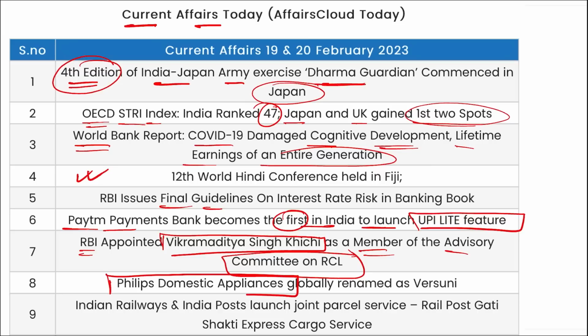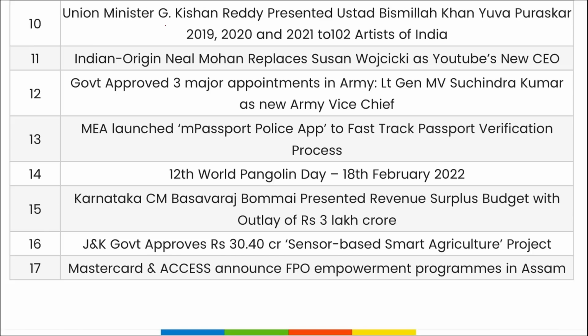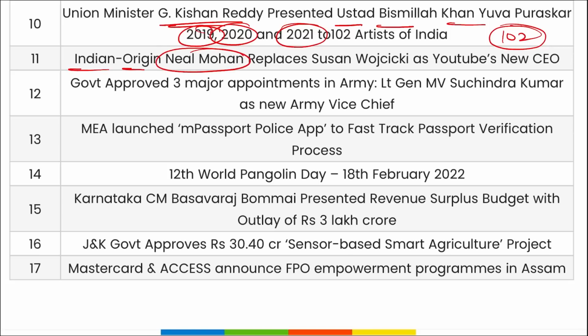Philips domestic appliances globally renamed as Versuni. Indian Railways and Indian Post launch a joint parcel service, that is Rail Post Gati Shakti Express Cargo Service. Next, Union Minister G. Kishan Reddy has presented Ustad Bismillah Khan Yuva Puruskar 2019, 20 and 21 to almost 102 artists of India. Next, Indian origin Neal Mohan has been appointed as the new CEO of YouTube.